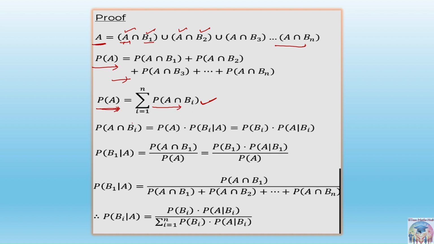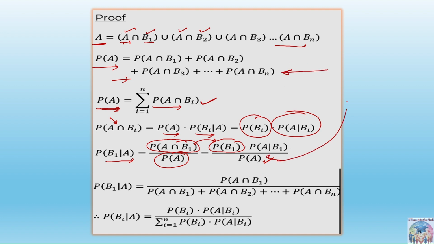Then by the conditional probability, you can write probability of A intersection Bi as PA into PBi by A, or PBi into PA by Bi. If we replace the value of PB1 by A, or B2 by A, or Bi by A, this will become probability of A intersection B1 upon PA, or this can further be written as probability of B1 into probability of A by B1 upon probability of A. And probability of A we can write like this.